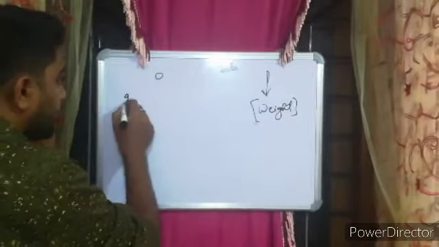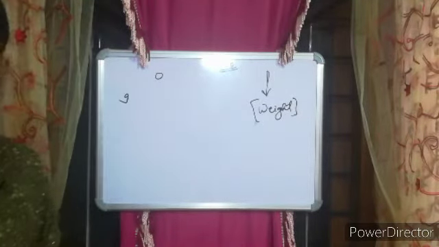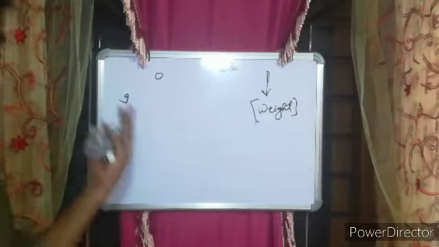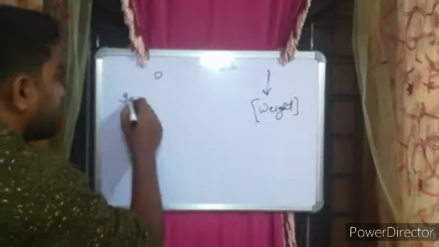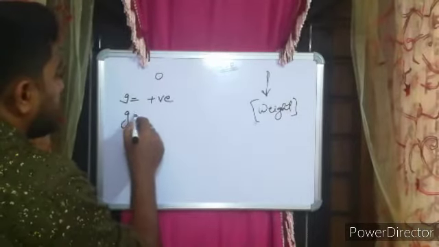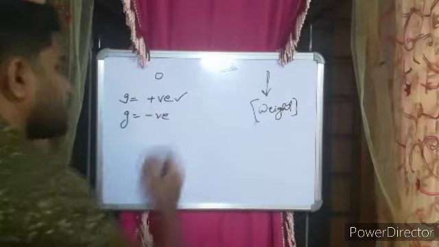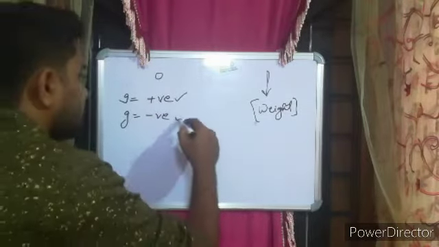So again, acceleration is a vector quantity. Acceleration due to gravity is also a vector quantity. Both are the same, right? So your G can be positive and it can be negative. So when can I say that G is positive and when can I say that G is negative?